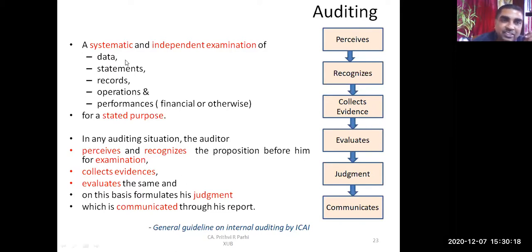So auditing is a systematic and independent examination. When I say systematic, that means it is defined. There is a particular process. Some system is there that has to be followed.